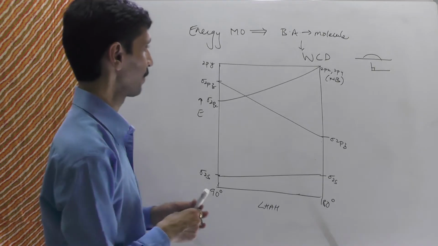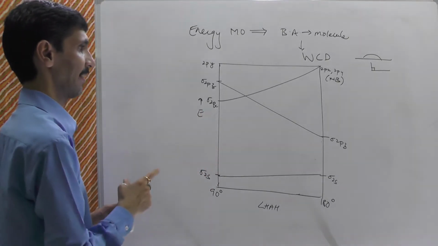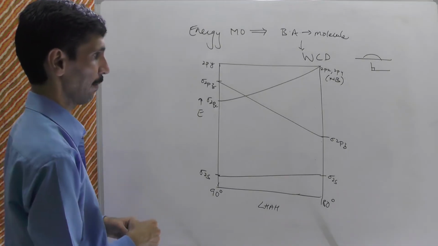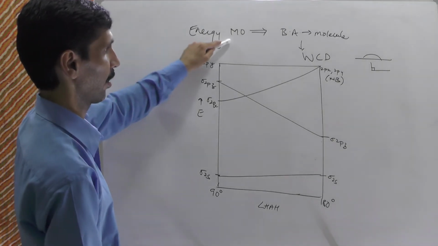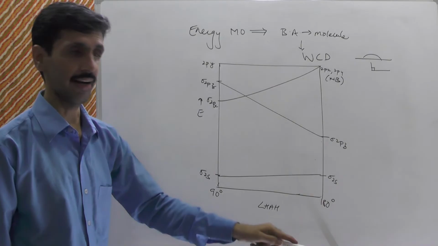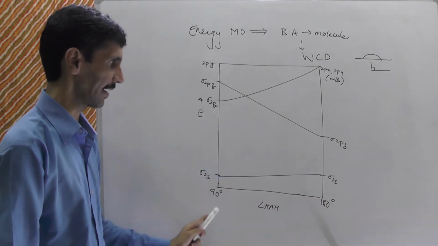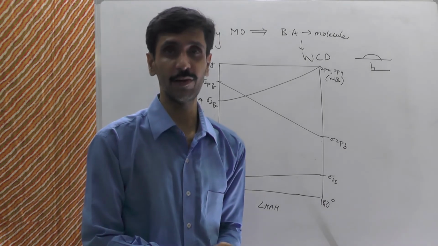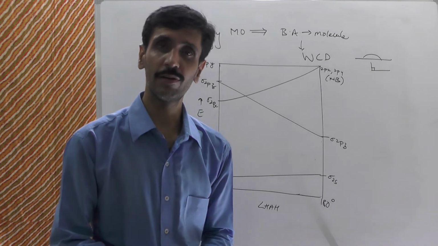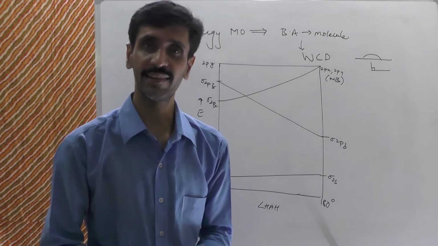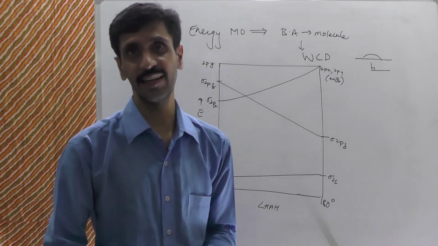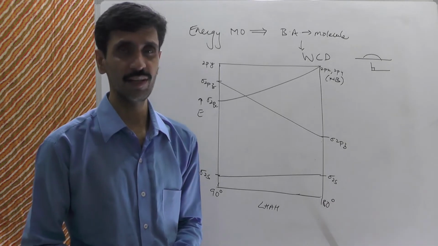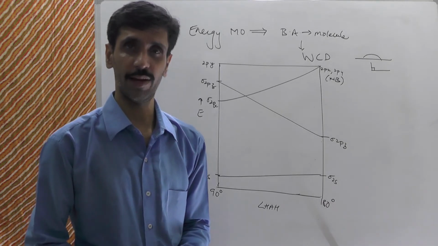Alright, so this is what the Walsh correlation diagram is. From this it is very clear how the changes take place in the energy of the molecular orbital with the change in the bond angle. So from 180 degree to 90 degree, these are the changes taking place. And if the bond angle is going to change, my dear friends, the geometry is also going to change. So 180 degree is considered linear and 90 degree is angular geometry. I hope we have understood this Walsh correlation diagram very well.